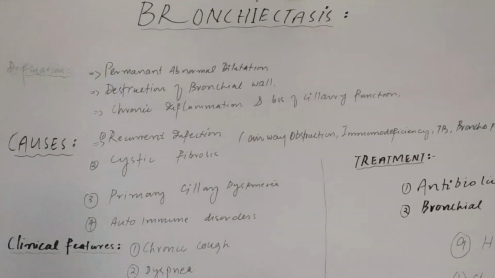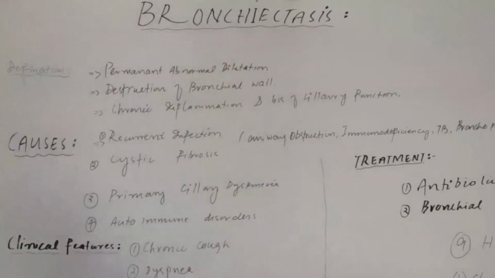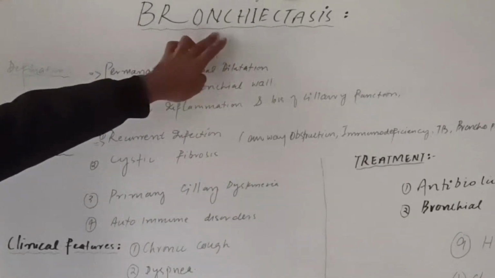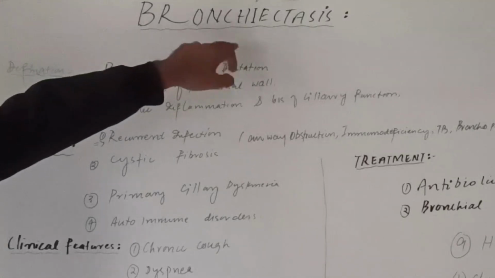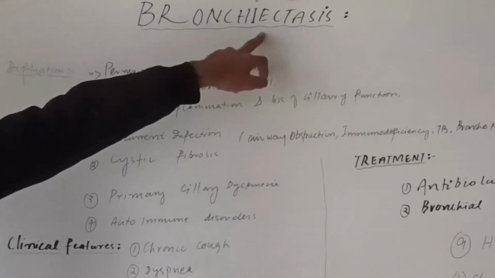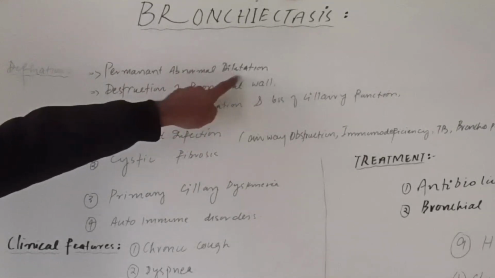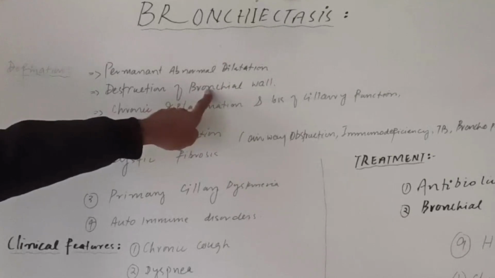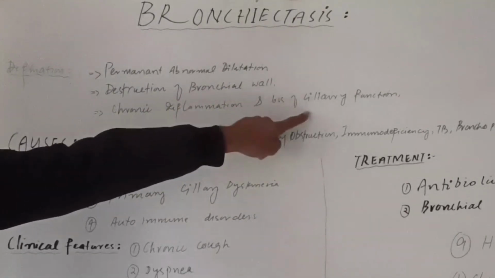In this video I am going to talk about bronchiectasis, which is a respiratory system disorder. Bronchiectasis is a combination of two words: one is bronchi, the other is ectasis. The bronchi is the airway and the ectasis is the enlargement. So it is the permanent abnormal dilatation or enlargement of the airway in which there is destruction of the bronchial wall along with chronic inflammation and loss of ciliary function.